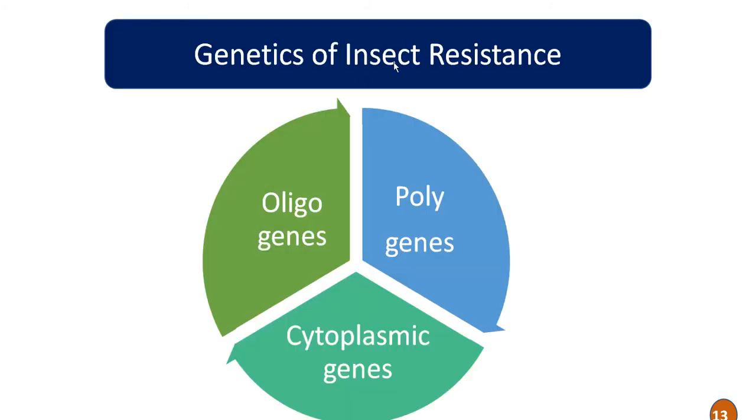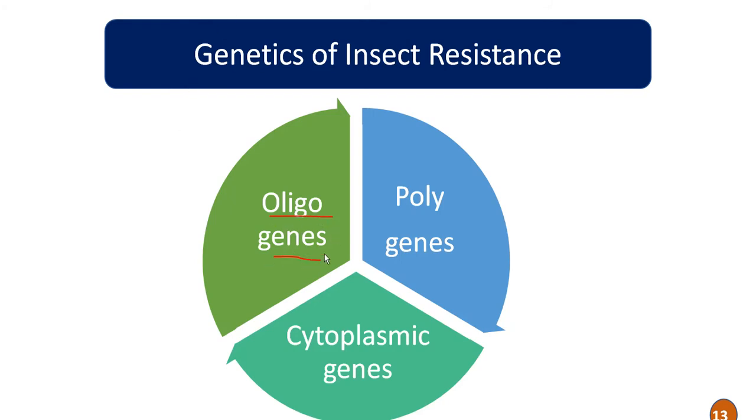Then genetics of insect resistance. So friends, this insect resistance is governed by oligogenes, polygenes and cytoplasmic genes also. Here, oligogenic resistance is governed by oligogenes.